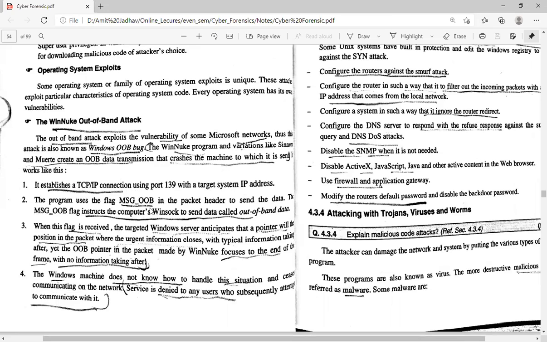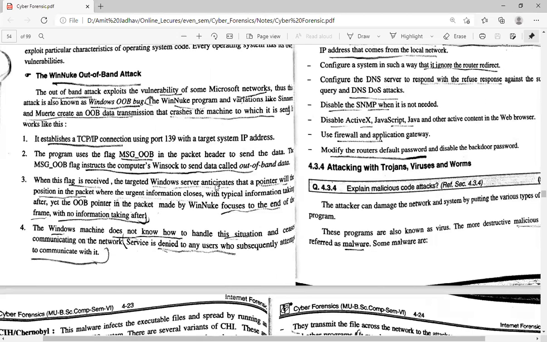The program uses MSG_OOB in the packet header and sends the data. The MSG_OOB flag instructs the computer's Winsock to send data called OOB data. When the flag is received, the targeted Windows server anticipates the pointer will be positioned at the packet where the information closes.